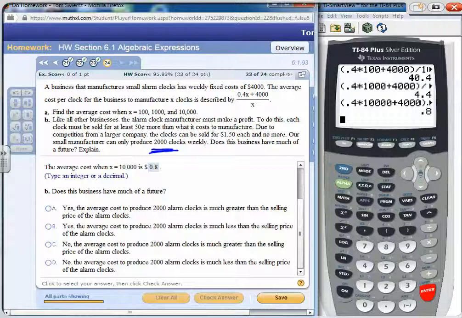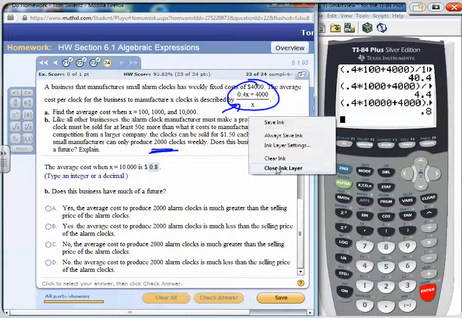Well, what we're going to do is use our formula again, and substitute in 2,000, and see how much the average cost per clock is. They can only sell it for $1.50, so we have to compare that to $1.50. So now we're going to put in 2,000 into the formula and determine how much it costs per clock.